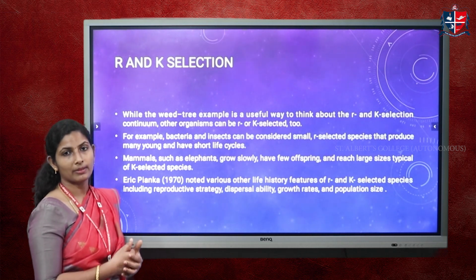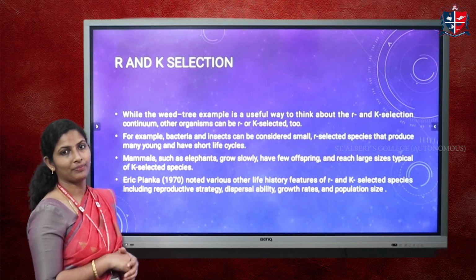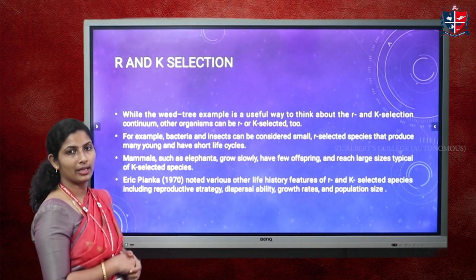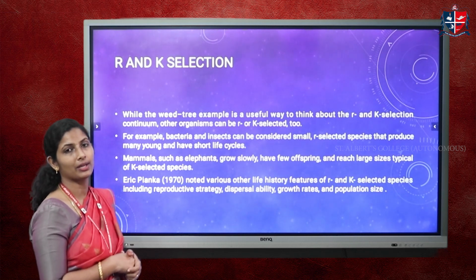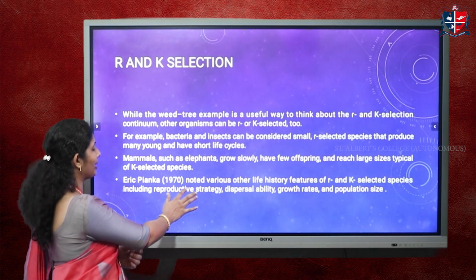And when you come to birds, mammals, etc., they follow this heteroparous mode and K selection. So they come in combinations also. And again, one important thing is that the organisms themselves are not choosing their strategy, but it actually depends upon their adaptive value, and nature decides for them what strategy they should adopt and live in.